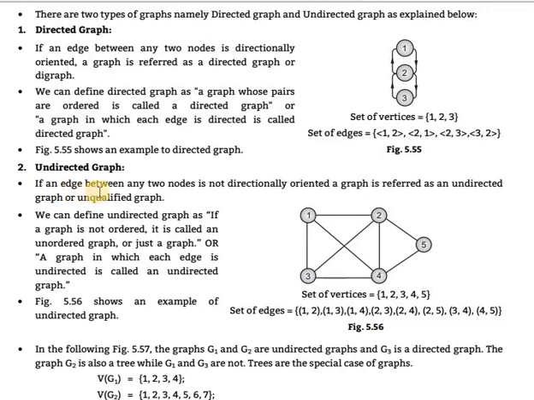Undirected graph. If an edge between any two nodes is not directionally oriented, the graph is referred to as an undirected graph. We can define an undirected graph as a graph that is not oriented, also called an unordered graph or just a graph, or a graph in which each edge is undirected. As shown in the figure, the set of vertices is defined using the same procedure.